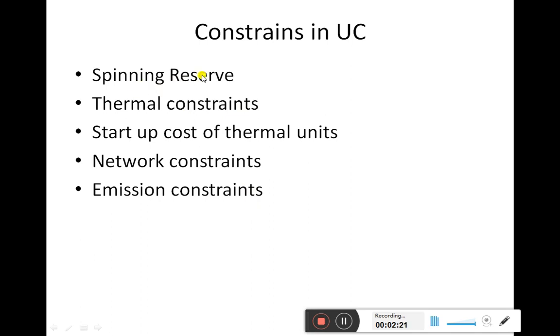Those are spinning reserve. Spinning reserve is nothing but that additional generating capacity which a generating plant will be having all the time, which is greater than the present load requirement plus losses. So this much extra power must be generated by the generator in order to meet any unexpected sudden load variation. Then there are the thermal constraints.